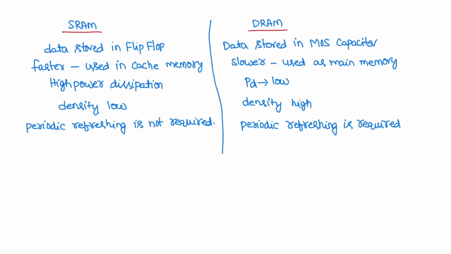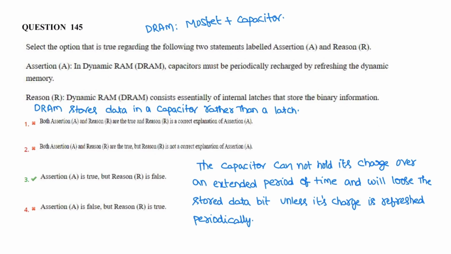Next, density for SRAM is low and density for DRAM is high. Periodic refreshment is required here because we are using a capacitor. No such refreshment is required in SRAM. In the question they have given, in a dynamic RAM, capacitors are periodically recharged by refreshing the dynamic memory. The statement is correct.